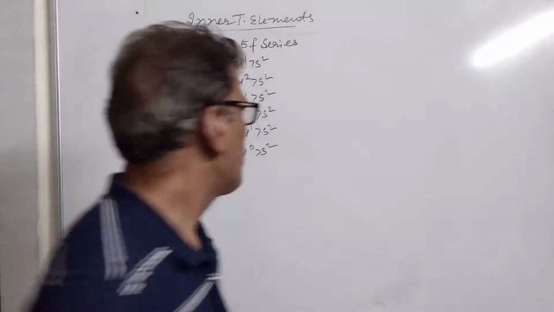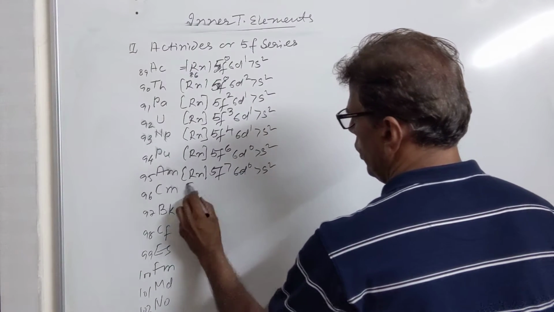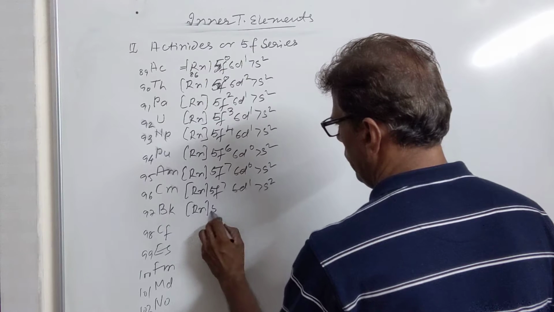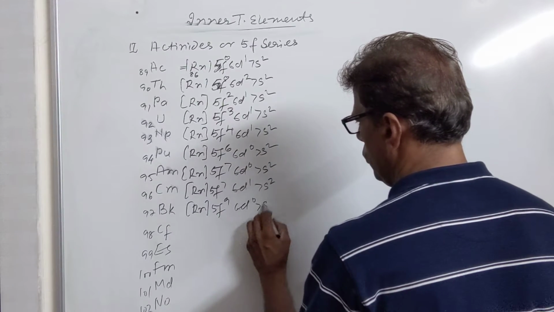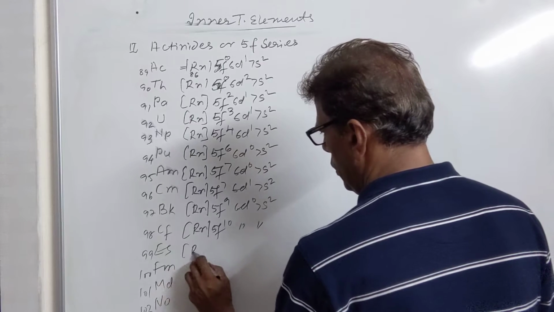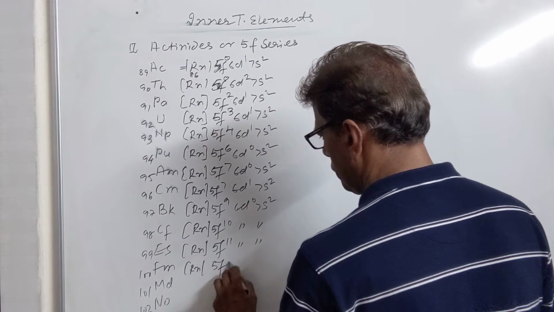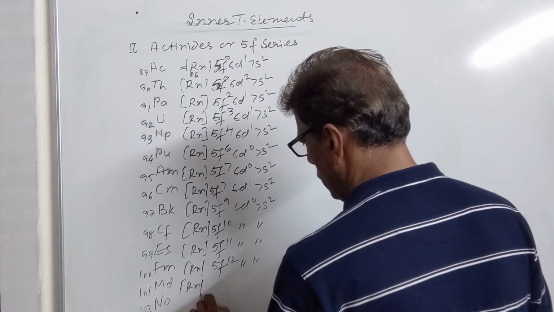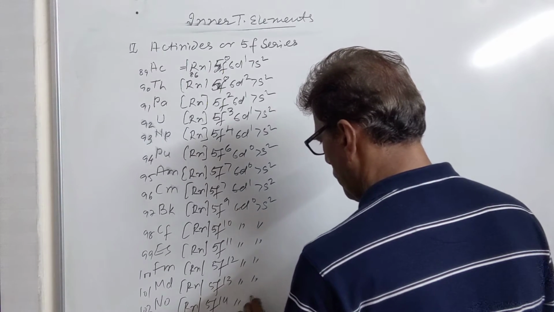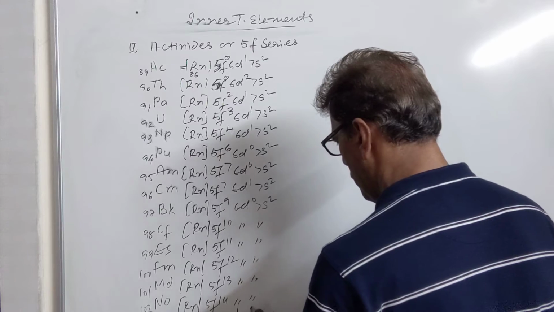Now it will go on: [Rn] 5f7, 6d0, 7s2, again [Rn] 5f7, 6d1, 7s2, then 5f9, 6d0, 7s2, then 5f10, 6d0, 7s2, then 5f11, 5f12, 5f13, 5f14, 7s2.